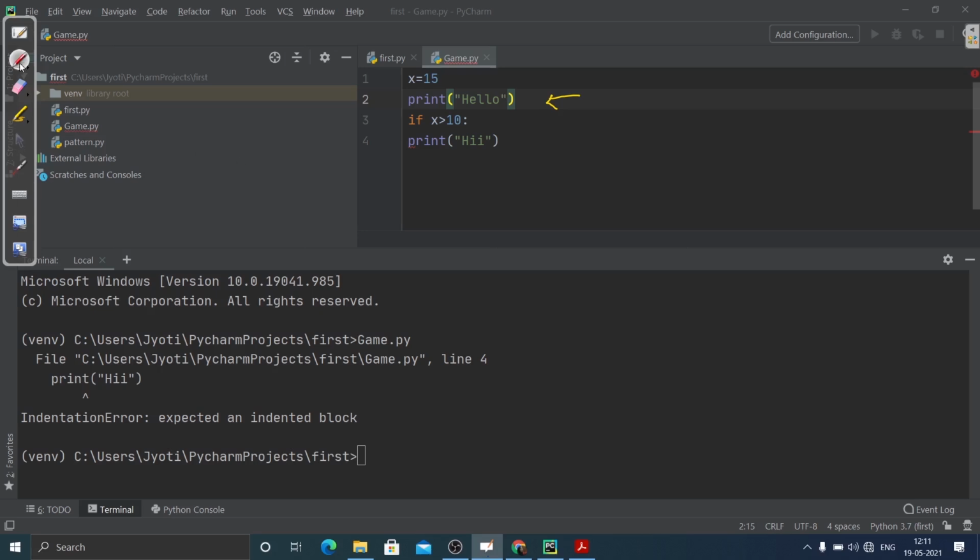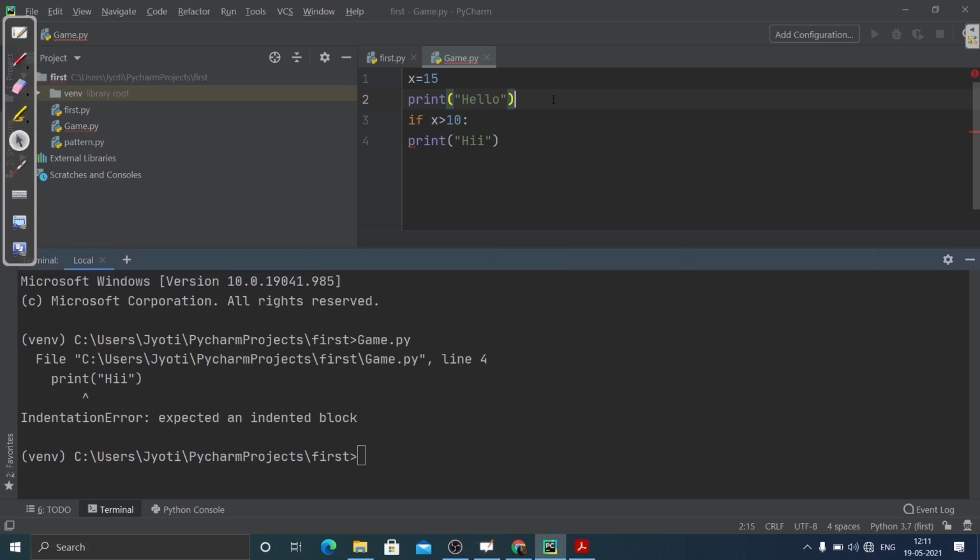But I will show you a runtime error, where everything goes fine, the code will be executed, and everything will work. Only the part where the logical error is there will show the error, showing what kind of built-in exception it is.